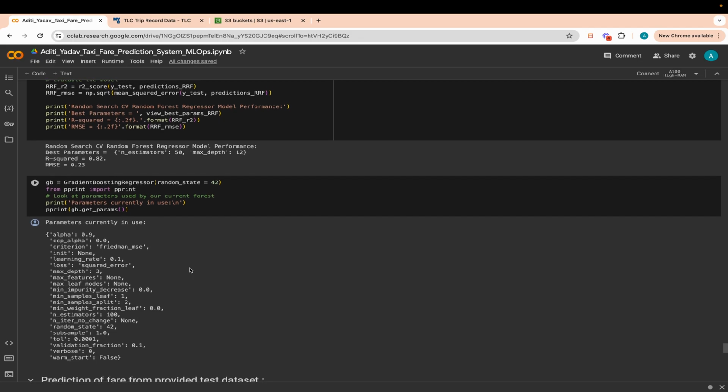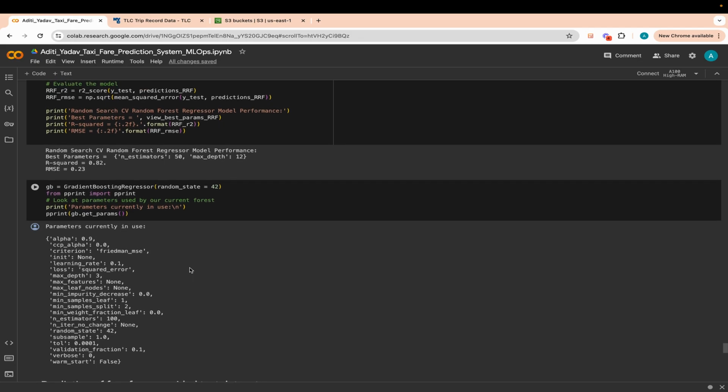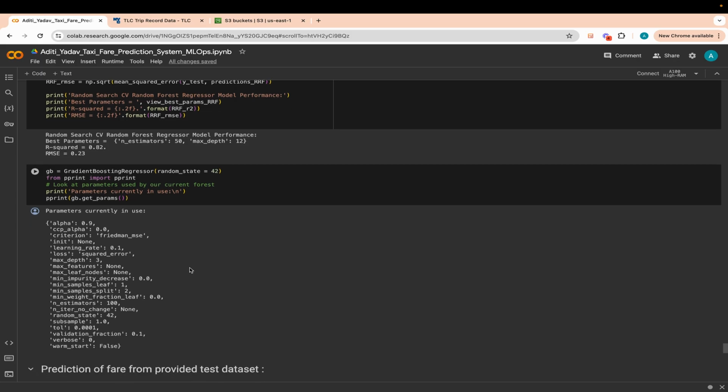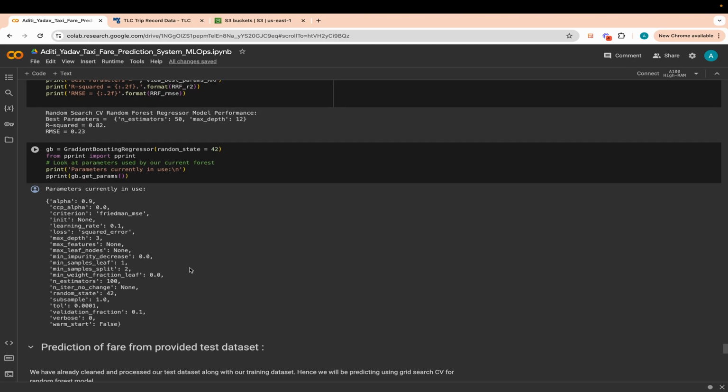In order to do that, we compare the performance metrics of all the models: linear regression, decision tree, random forest, gradient boosting, and finally the random forest regressor with RandomizedSearchCV, where we have optimized the results further. We define the best model as RandomizedSearchCV on the random forest regressor, because we know it has the highest R square value and the lowest RMSE value.